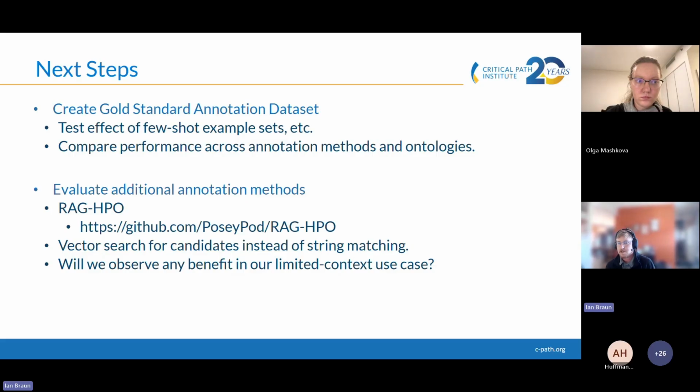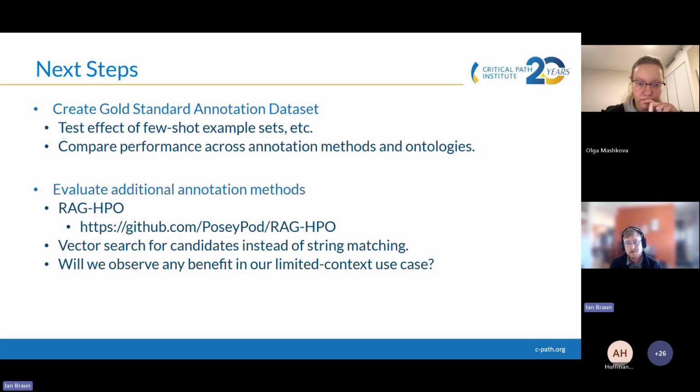The next steps for this project then are, so far we've been validating the pipeline in a qualitative way, looking at the annotations one at a time. Do these outputs for this data set make sense? Are these annotations useful? But we want to do this in a more quantitative way by putting together a gold standard annotation data set for some of these data dictionaries that will allow us to test the effect of different components in the pipeline, such as the examples used in the few-shot prompt setting. It will also allow us to compare the current annotation tools we're using to new ones.